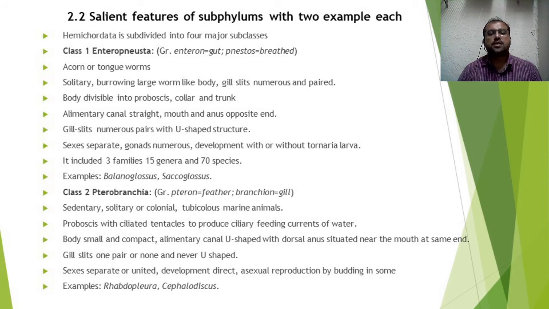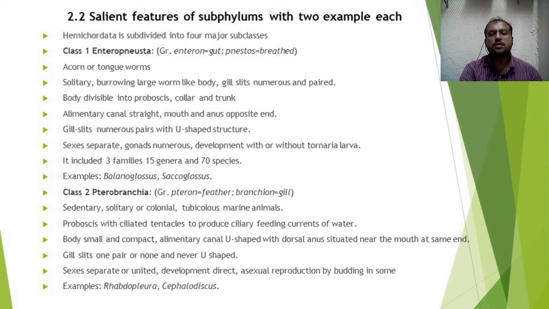Sexes in these individuals are separate or united. The development is direct, and asexual reproduction is by budding in some individuals. The examples are Rhabdopleura and Cephalodiscus. So this is the second class, Pterobranchia.